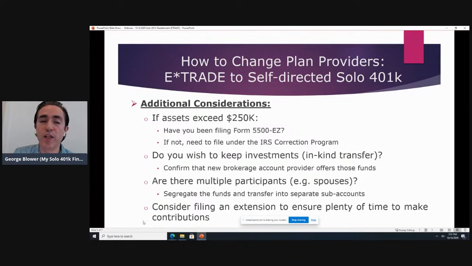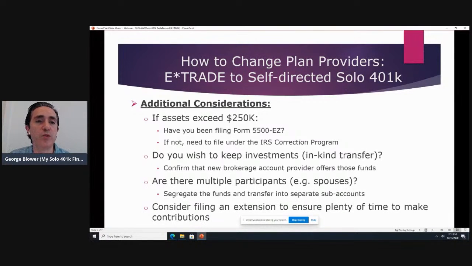So let's field the follow-up questions here. So I want to keep the money at E-Trade. So you would help set up an account at E-Trade in the name of the trust you set up. Are the checks written against the E-Trade 401k or E-Trade Bank? So great question. And can I do multiple conversions over time?